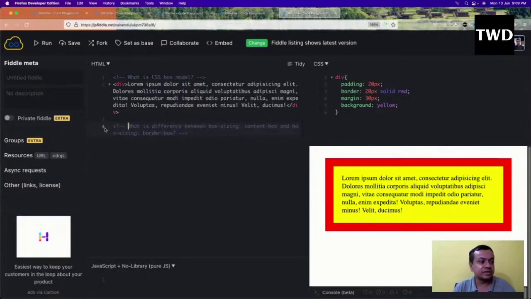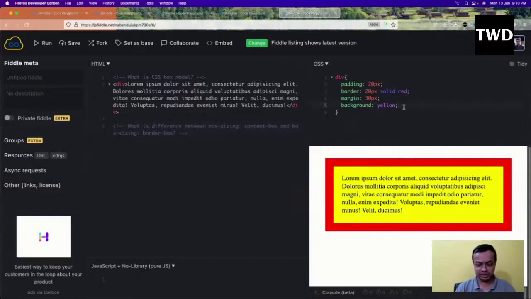It means that the content is separate from the border and the padding. Border-box means the box width includes the border and the padding. So let us do it again. By default this is the content box.